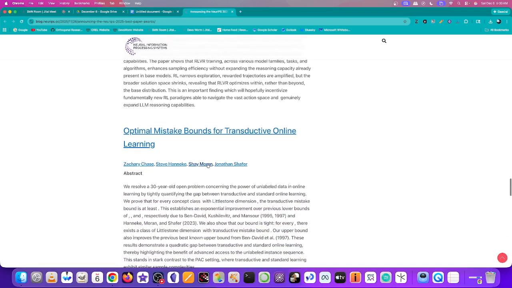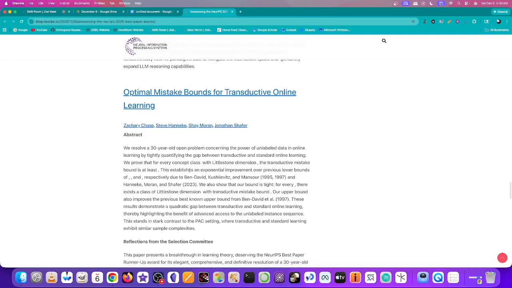Okay. This next one is optimal mistake bounds for transductive online learning. So this abstract says we resolve a 30-year-old open problem concerning the power of unlabeled data in online learning by tightly quantifying the gap between transductive and standard online learning. We prove that for every concept class with Littlestone dimension, the transductive mistake bound is at least, and there are some formatting problems with this blog post.